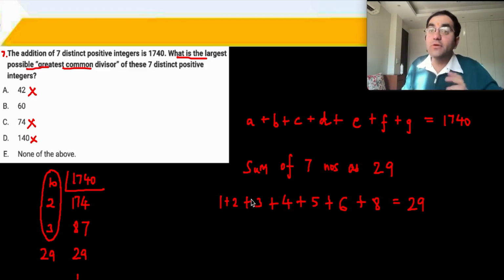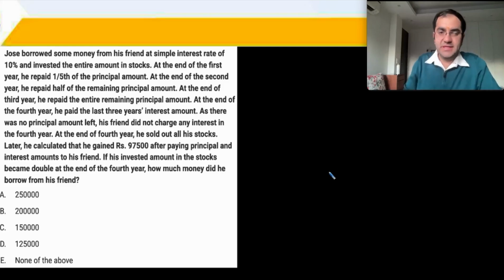So what would the numbers be? 60 times 1, 60 times 2, 60 times 3, 60 times 4, like that. Okay? The answer to question 7 is option B, 60. This is the 8th question.